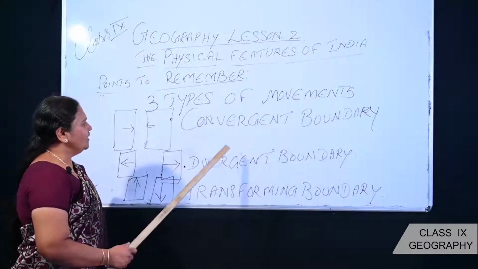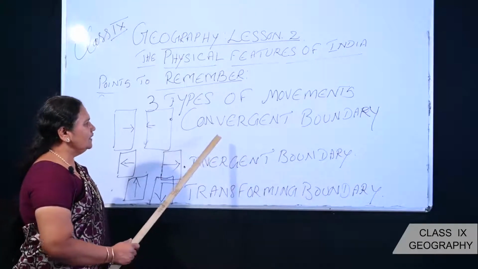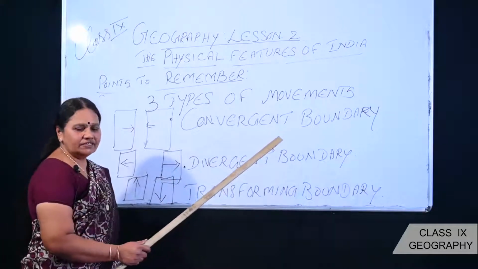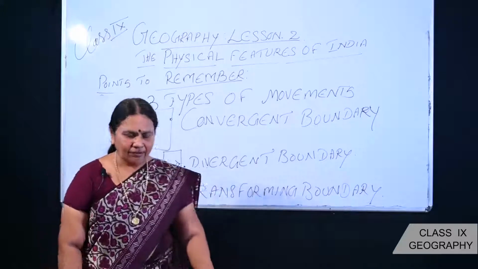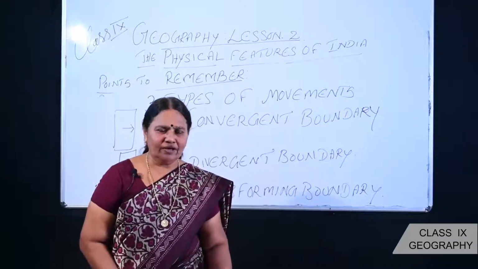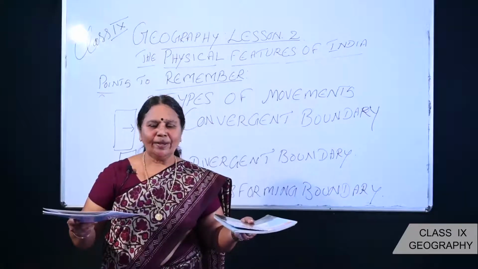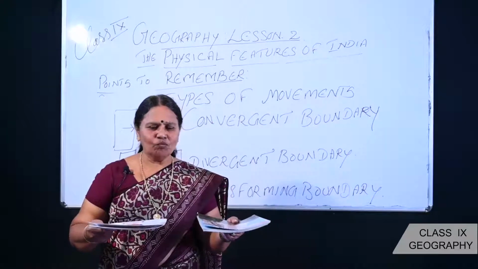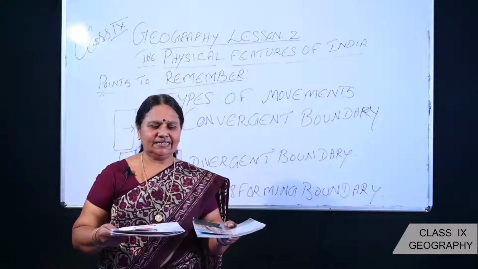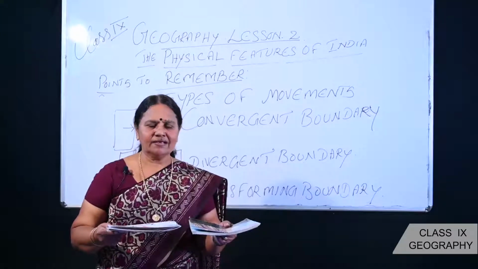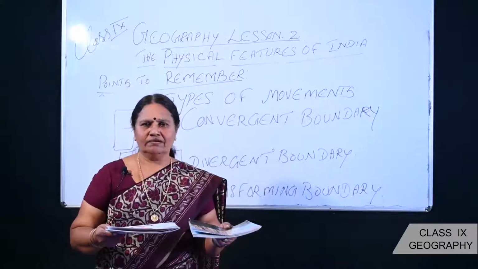In order to understand that, let us see what is the meaning of convergent boundary or convergent movement. Just think it over, these two are the 2 tectonic plates. When these 2 tectonic plates are moving towards each other, that type of movement is called convergent movement.